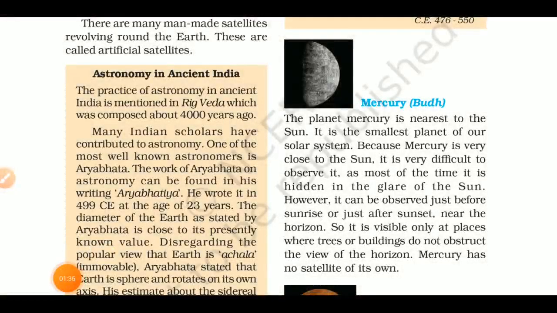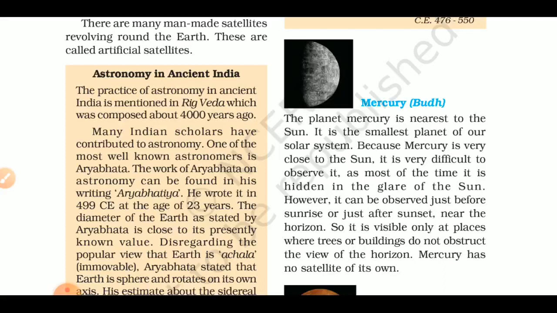So let's now study about these 8 planets, which are Mercury, Venus, Earth, Mars, Jupiter, Saturn, Uranus and Neptune. We will study one by one about these 8 planets.